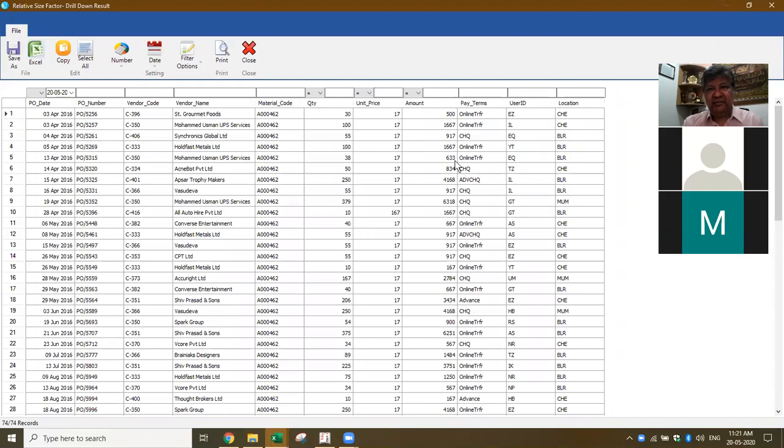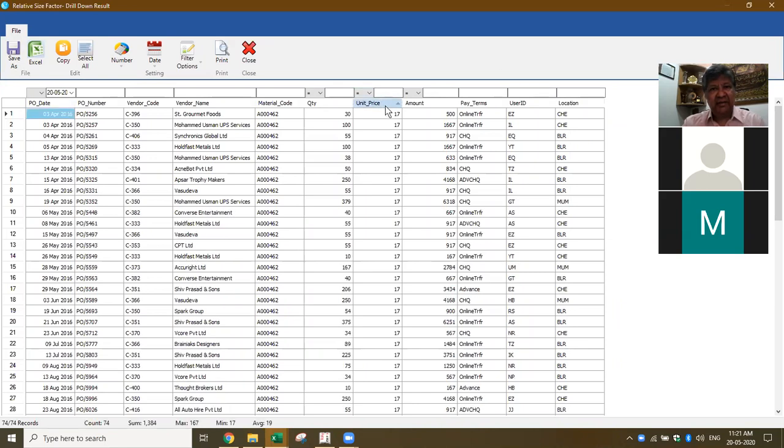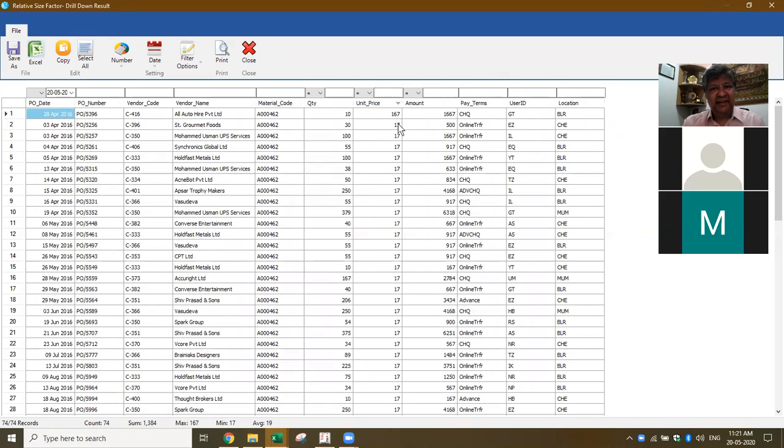And now I want to see which is the purchase where the rate was the highest. How do I pick up that information? Here, if you see unit price. Now see 167.17. In most of the cases the price is around 17, but one product they have bought, I'm able to isolate and pick up the transaction where they bought at the highest rate.